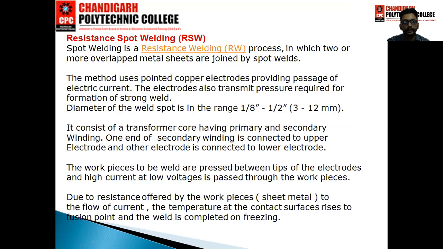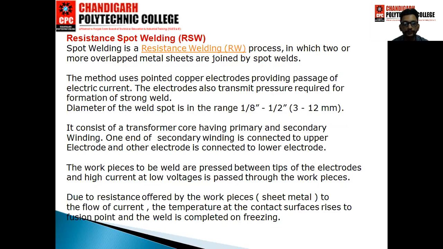Resistance spot welding is a process in which two or more overlapped metal sheets are joined by spot welds. The method uses pointed copper electrodes providing passage of electric current. The electrodes also transmit the pressure required for formation of a strong weld. The diameter of the weld spot is in the range of 3 to 12 mm.